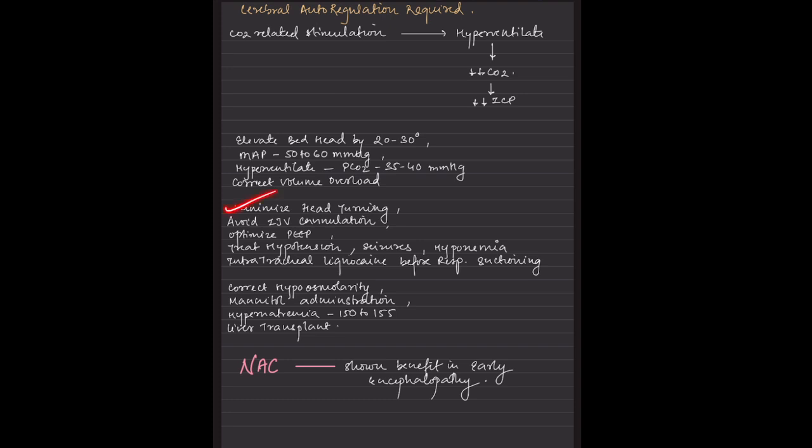Then we need to minimize head turning, avoid internal jugular vein cannulation, optimize the PEEP, treat hypotension, seizures and hypoxemia as reversible causes, use intratracheal lidocaine for respiratory suctioning, correct hypoosmolarity, mannitol has to be administered, and keep sodium between 150 to 155. Liver transplant can be considered if the patient satisfies the King's College criteria.